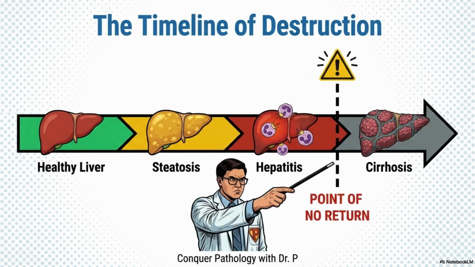Here's the timeline of destruction. Healthy liver, steatosis, which is reversible, then hepatitis, inflammation occurs, and then after the point of no return, there is cirrhosis. Your job as a doctor is to catch the patient before they cross that line.